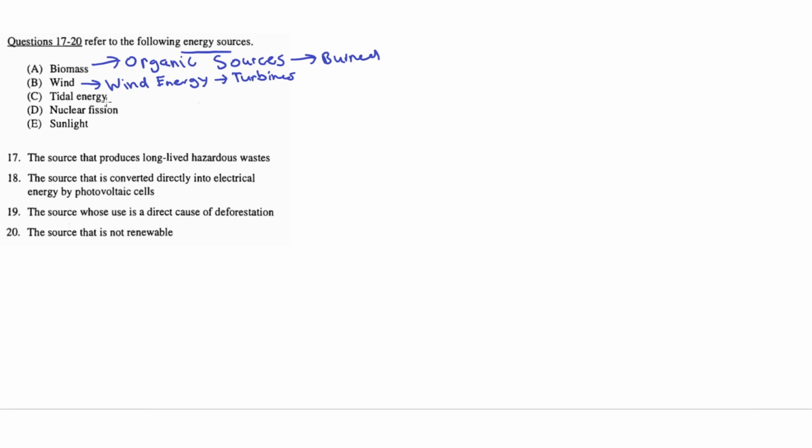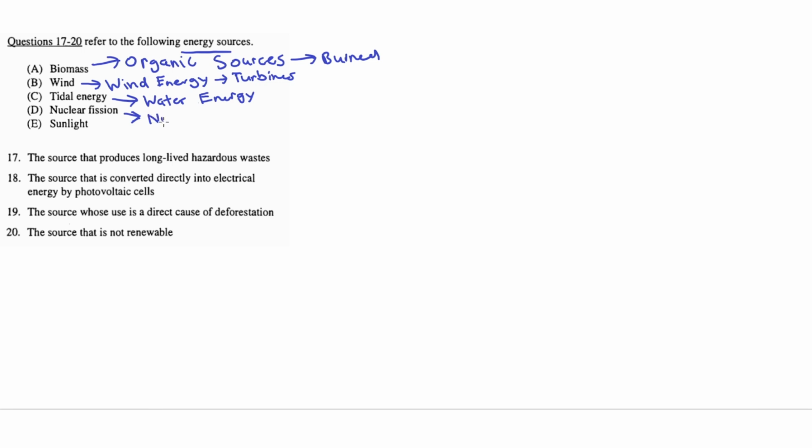C. Tidal energy. This is simply the energy of tides, the movement of tides back and forth. So this would just be water energy, like dams. D. Nuclear fission. Nuclear fission is a process for creating nuclear energy, where materials like uranium or other sources undergo a process of nuclear fission to produce energy.